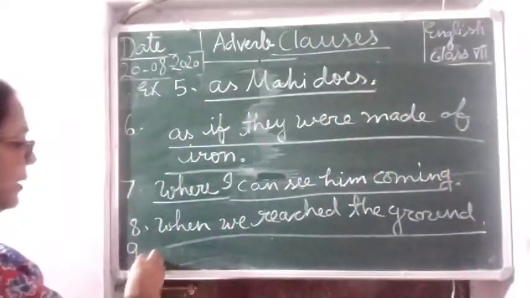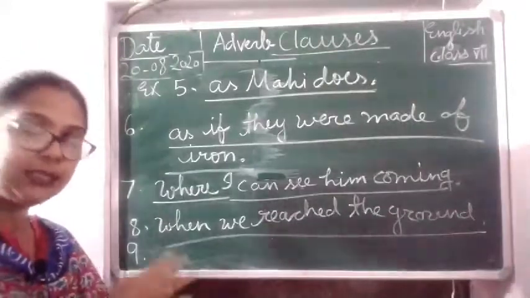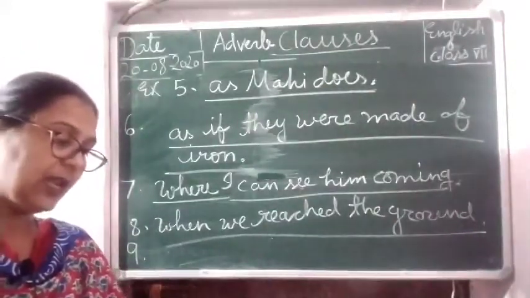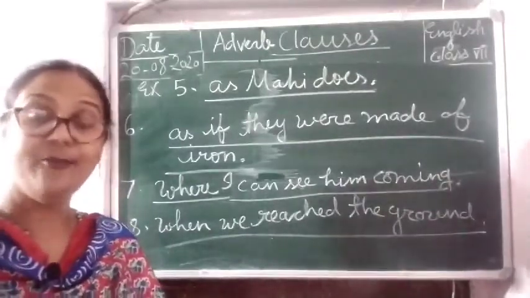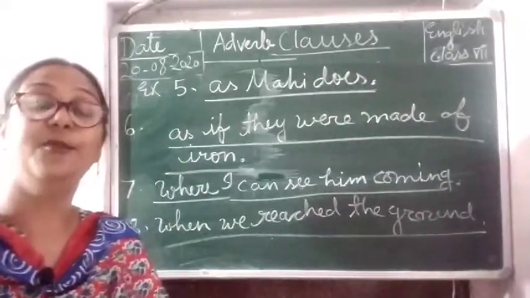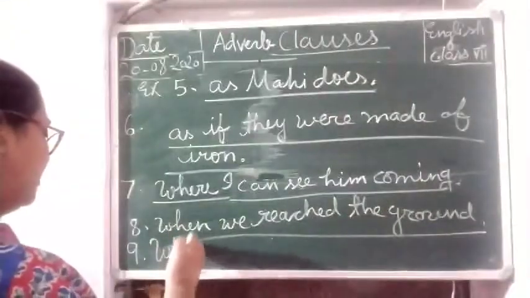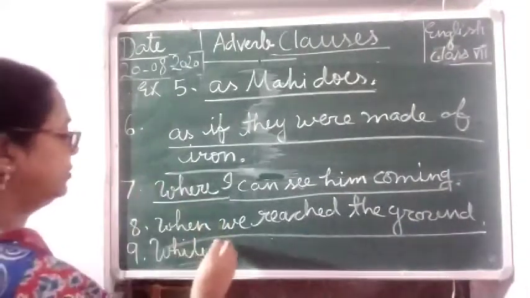Now number 9, I am going to write over here. I hope you can see. Now number 9, while I have my lunch, you can do the packing. While is also showing adverb clause of time. So while I have my lunch.